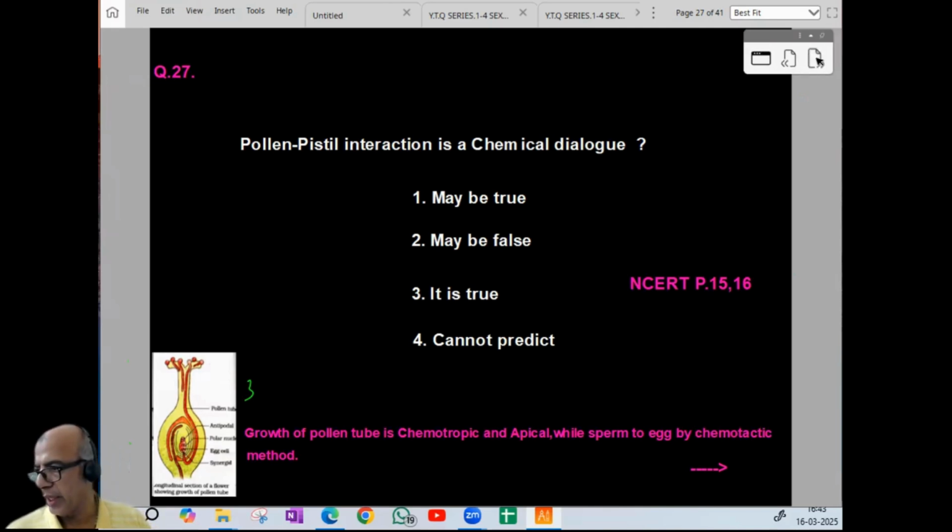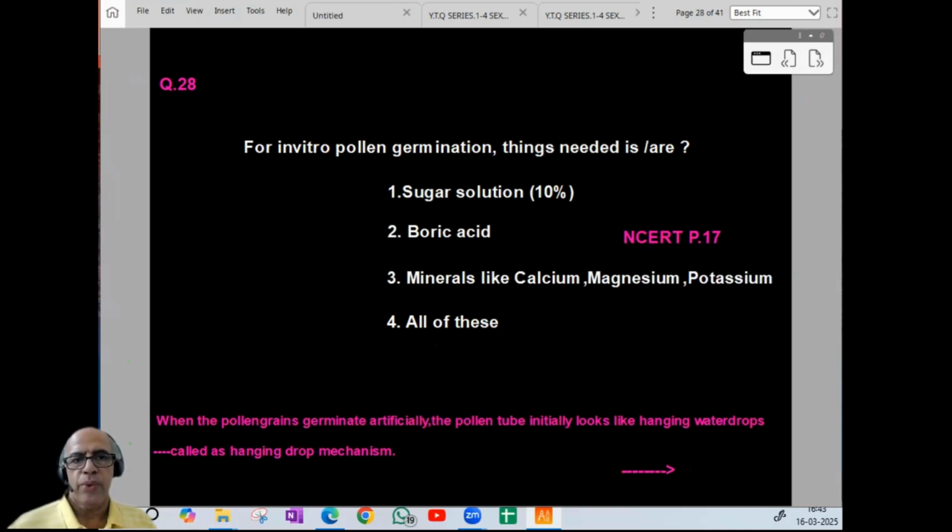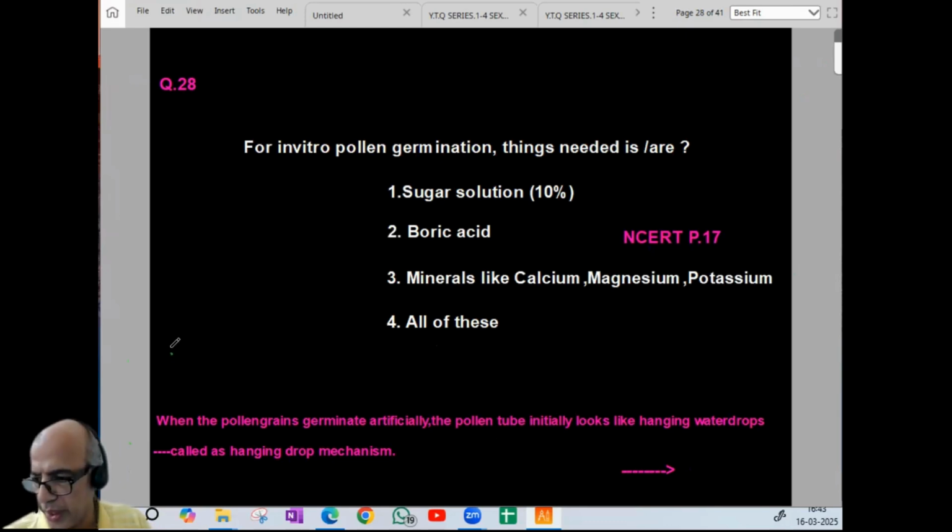Now coming to 28. For in vitro pollen germination, things needed are, in vitro meaning artificial, sugar solution needed 10%, protein source, boric acid needed, minerals like calcium, magnesium, and potassium. All of them are needed. So option-wise 28, it is 4. Now, when the pollen grains germinate in the artificial method, we can find they will be just projecting out, just like water drops hanging after a rain.